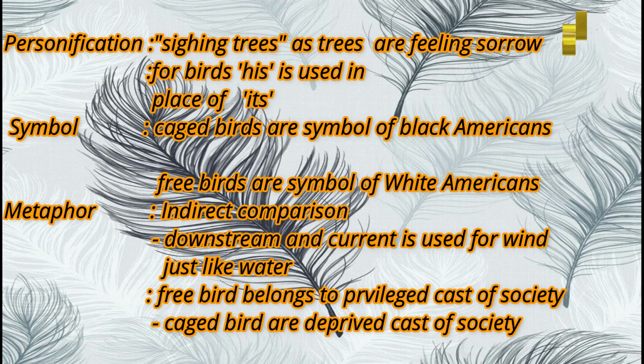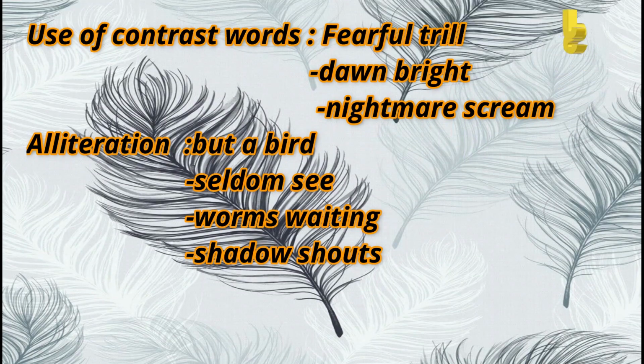Now, next is the use of contrast words. What are contrast words? They are contrasting things like fearful trill, dawn bright, nightmare scream. These are all words which contrast with each other. Next is alliteration. What is alliteration? Alliteration is a repetition of consonant sounds. Like in the sentence you are seeing, but a bird, here B is repeating two times. Seldom see, S is repeated. Worms waiting, here W is repeated, and in shadow shouts, here S is repeated. So these are the examples of alliteration.